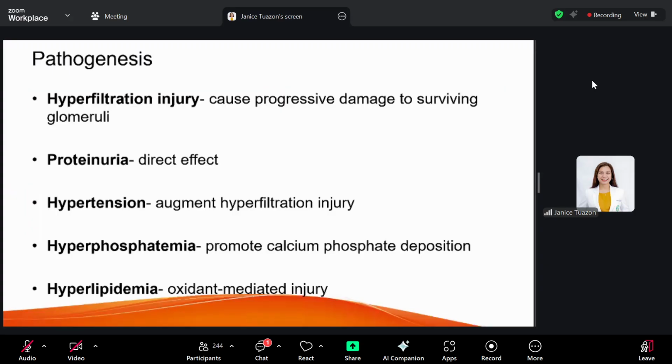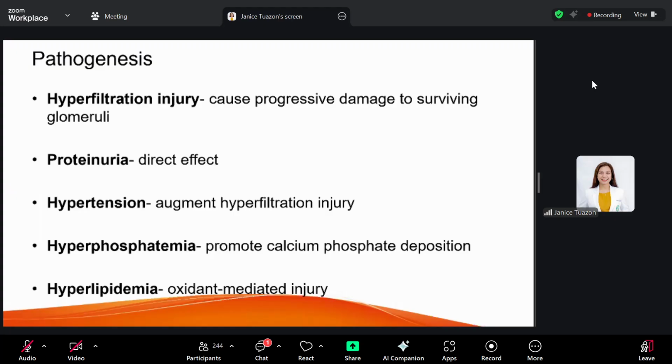Okay. Now the pathogenesis: there is actually a progressive renal injury with ongoing metabolic or structural diseases. So renal injury can progress despite removal of the original insult. The most common pathogenesis would be your hyperfiltration injury, and it may be the more important final pathway of glomerular destruction.